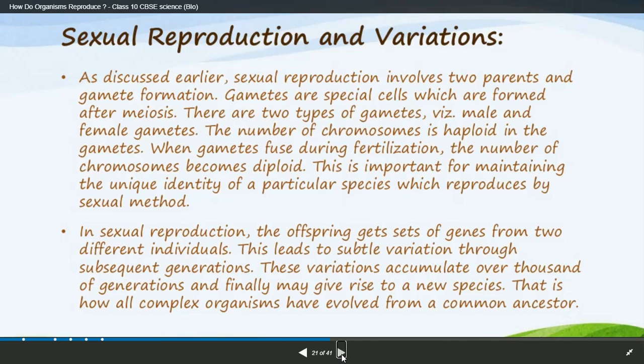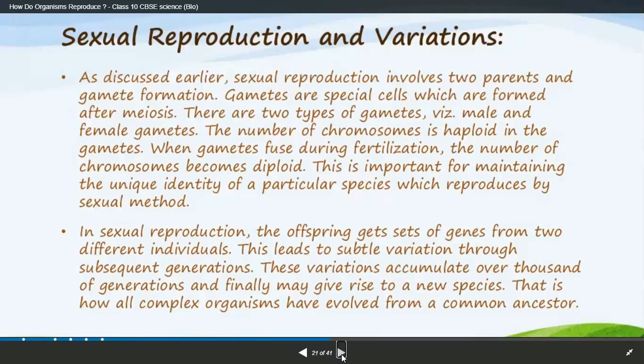Sexual reproduction and variations. Now at last we are at sexual reproduction, which is a very important topic. As discussed earlier, sexual reproduction involves two parents. It means the formation of two gametes is very important. Gametes are special cells which are formed after meiosis.